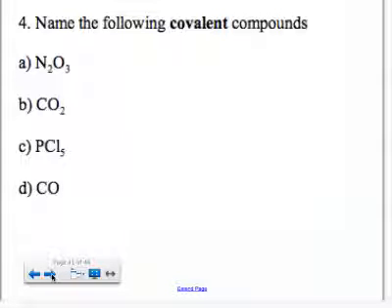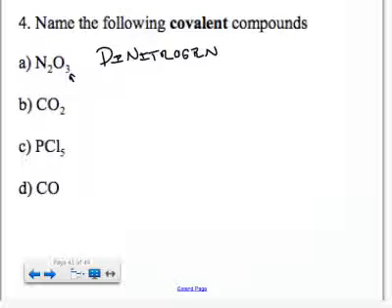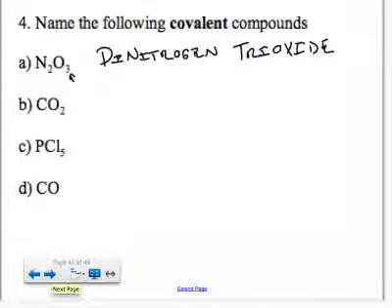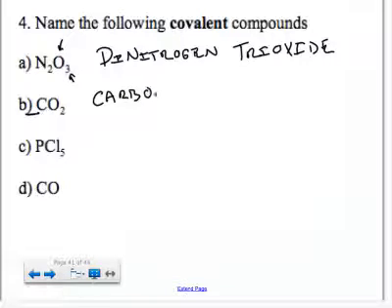Okay, name the compounds. This is the same one as was on the last slide. We need a di prefix in front of nitrogen because there are 2 of them. Dinitrogen, and then there are 3 oxygens, which means trioxide. So change the ending of the second element, put the prefixes on it as needed. The second element always needs a prefix, so even if there's only one, you put the prefix mono on it. But you don't put a mono in front of the first element if there's only one. So carbon, only one of them, so we just call it carbon. There are 2 oxygens, so dioxide, carbon dioxide, CO2.